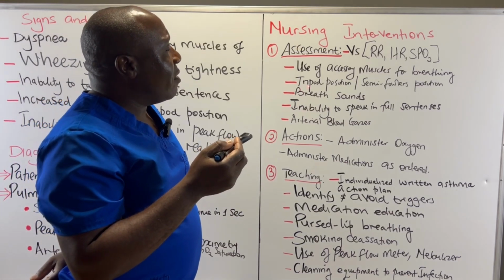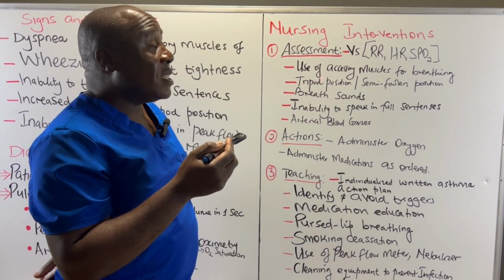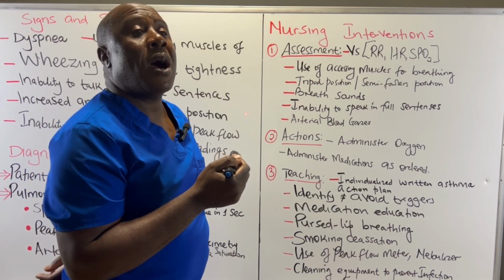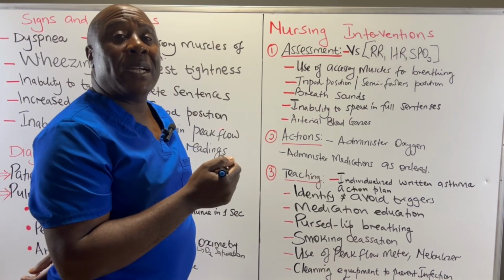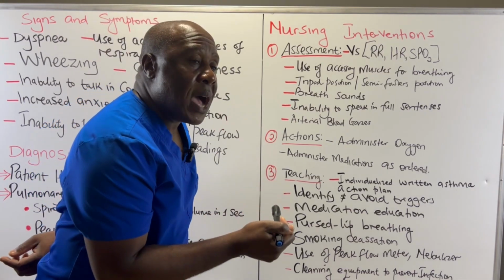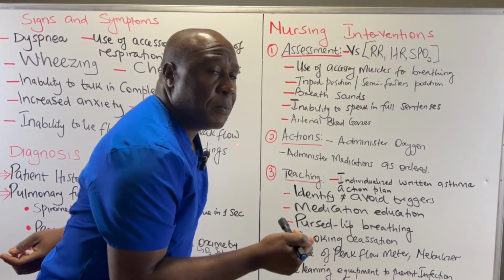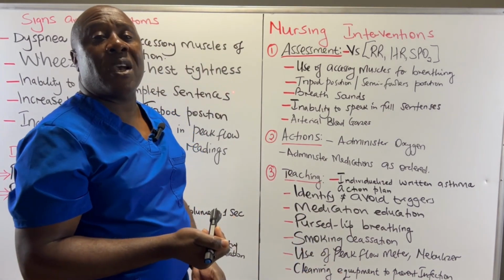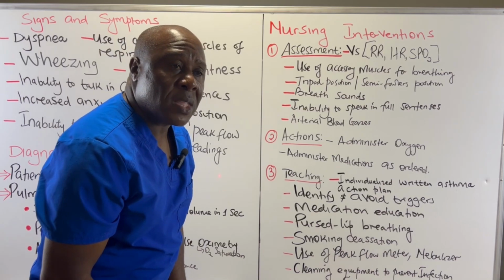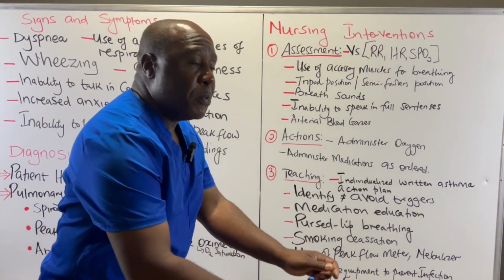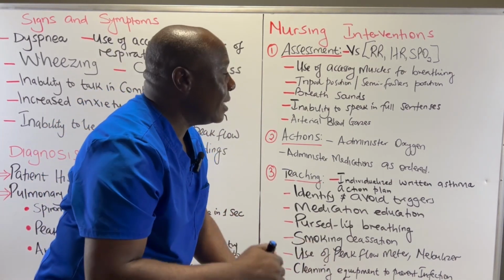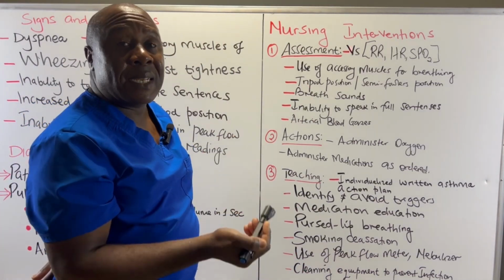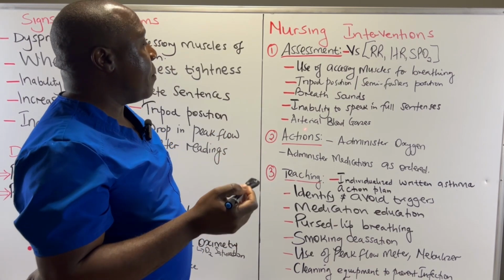You also observe a tripod position. These patients are going to assume a tripod position. They are going to support the upper part of their body using their arms. They are going to lean forward and support this upper part of the body by use of the arms. Even when they are sitting on a chair, they lean and put their arms on their thighs, or when they are on the floor, they put their arms on the floor as they lean forward. So that's a tripod position to try and get air in and out of the lungs.